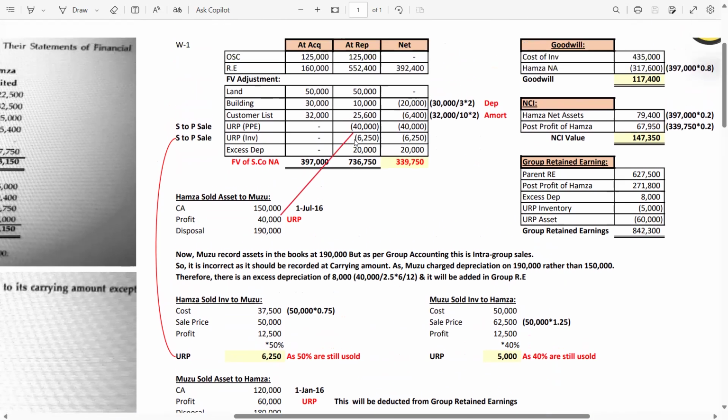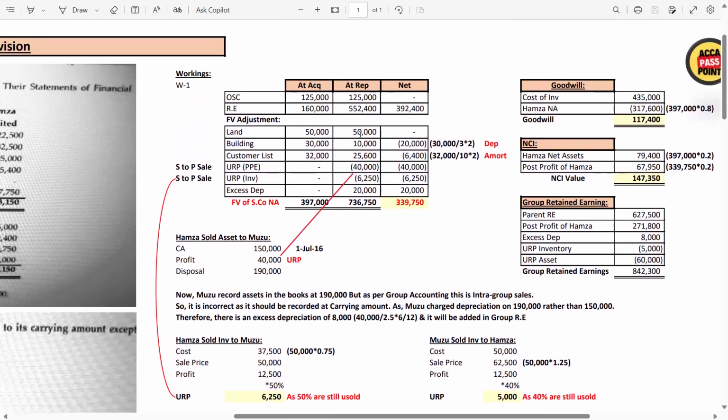So now guys, we are done with the reporting and the acquisition date net assets packets. You just have to calculate all the acquisition date and reporting date net assets. At the acquisition date we have 397,000, and at reporting we have 736,750. Once you compare it, it will give you the post profit of the subsidiary company.